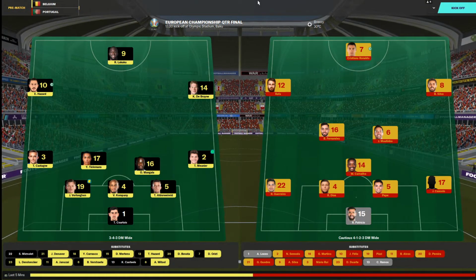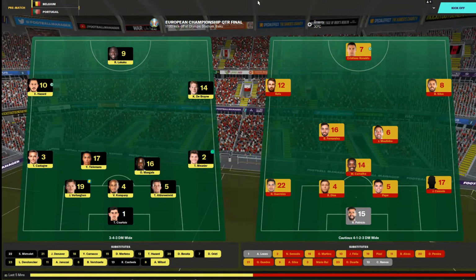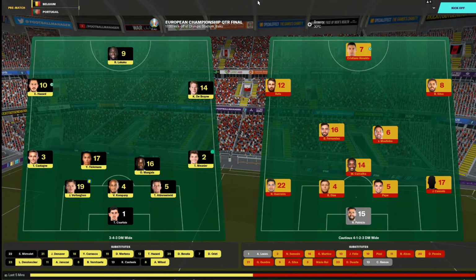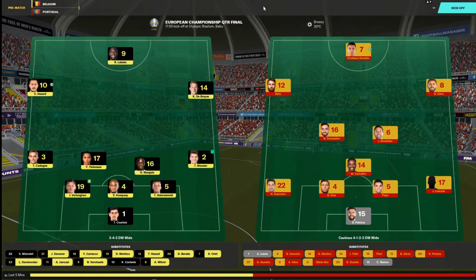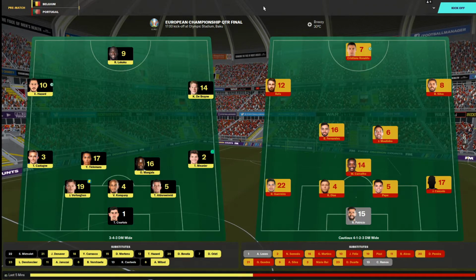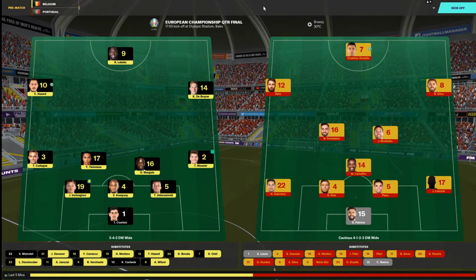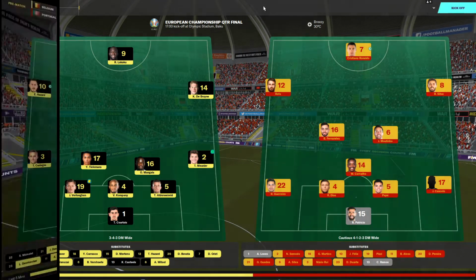Portugal with just the one change as well, and that sees João Cancelo come back in at right back, and he replaces Nelson Semedo. So no injury issues, no suspensions for either side, and we'll find out now who's going to be our third semi-finalist.